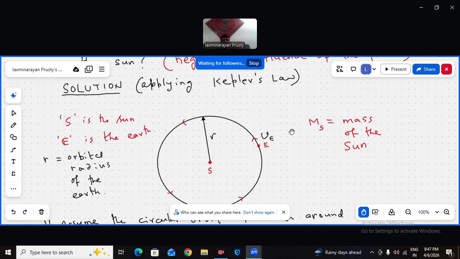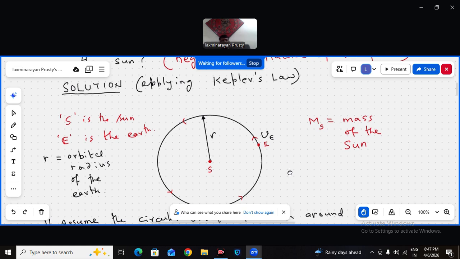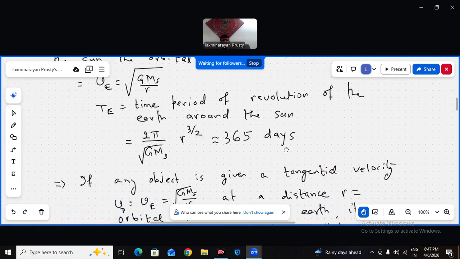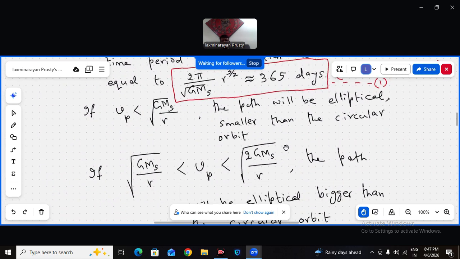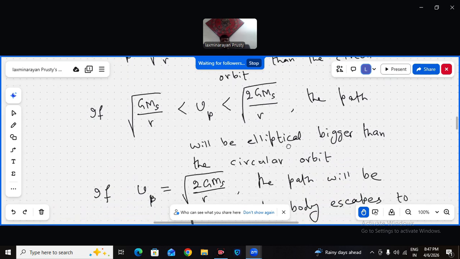That can be an ellipse, parabola, hyperbola, or a special case of ellipse, a circle. That proof we have not done in our syllabus, but it's not difficult at all.